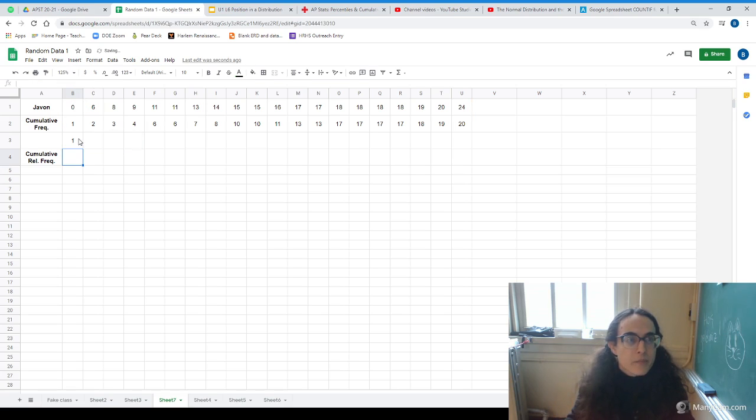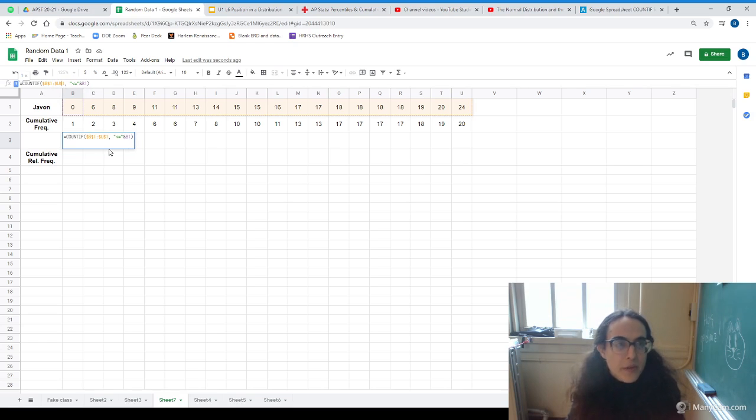And we get 1. Now we can autofill to go across, but we need to fix our formula a little bit. We always want the data range to be the same. We want it to go from B1 to U1. So we're going to need to add our dollar signs to fix these in place when we autofill. So now these will not change as we go, but the B1 will. We want this to go from B1 to C1 to D1 to E1 to F1 and all the way down the line. So we want these to be able to change.